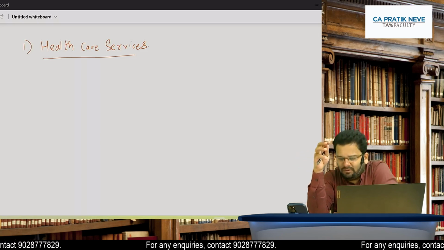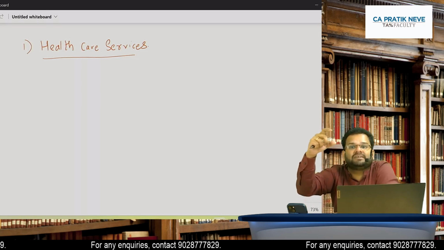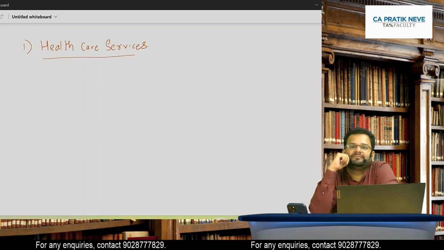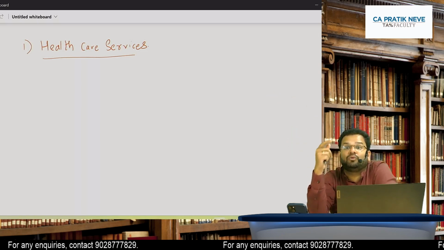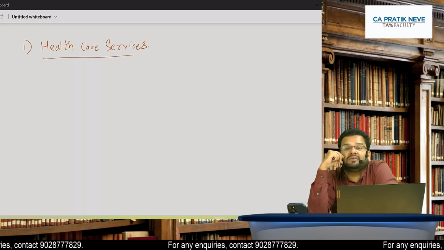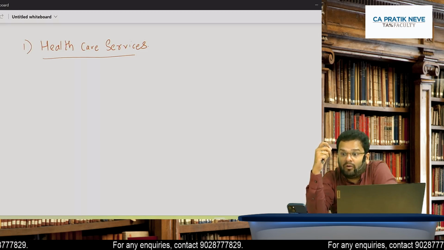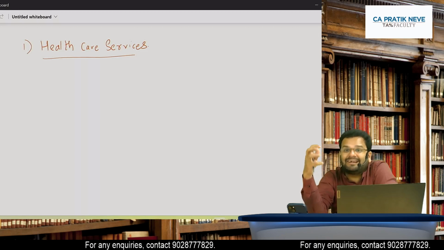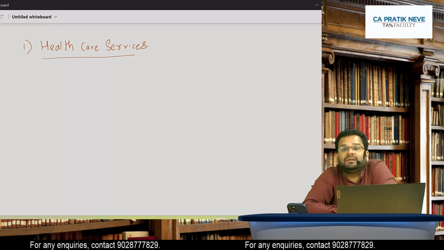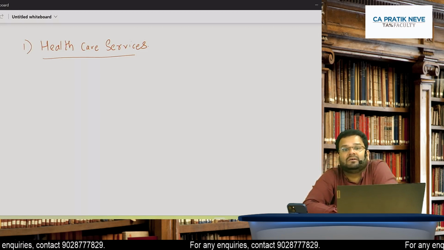For your November/December exams, even the room charges collected from patients, even that is exempted, irrespective of the amount. But these medical services or healthcare services should be by taking recognized system of medicines. Recognized system of medicines means allopathy, yoga, Ayurveda, homeopathy, Unani.